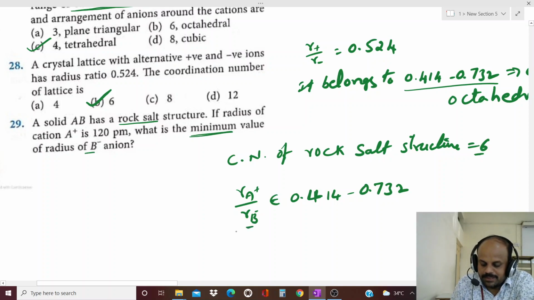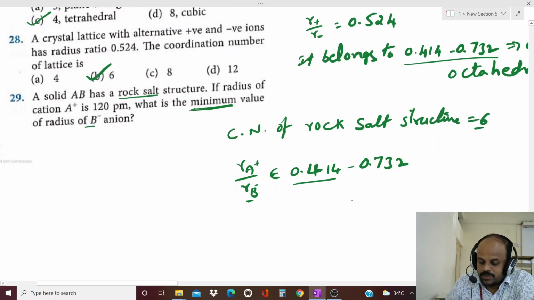Already they have given the radius of A plus, and since they asked the minimum value, we have to take the minimum value. The radius ratio minimum is 0.414 and maximum is 0.732, but in the question they have given the minimum value, that's why we have to take this value only. So the radius of A plus cation by the radius of B minus anion is equal to 0.414.